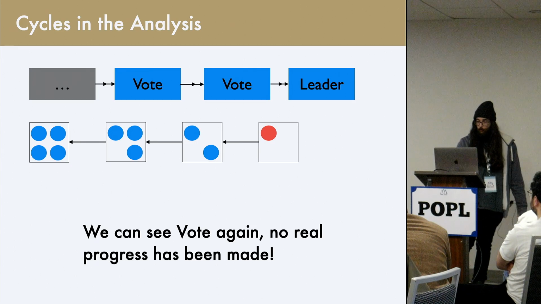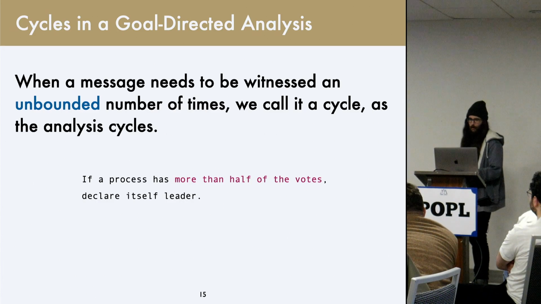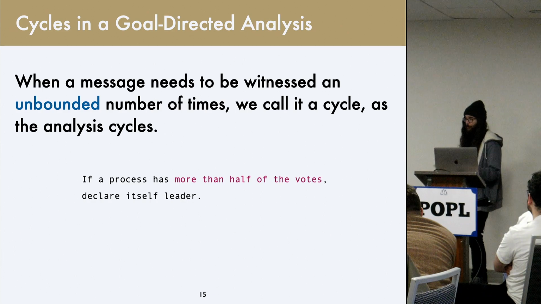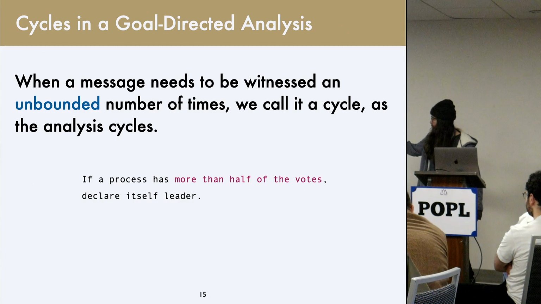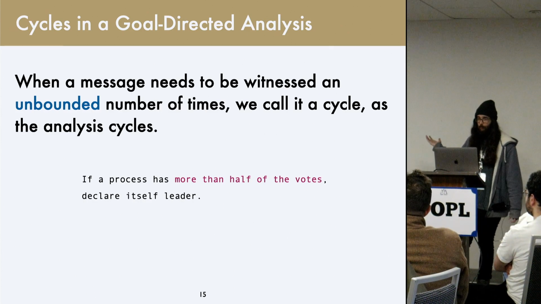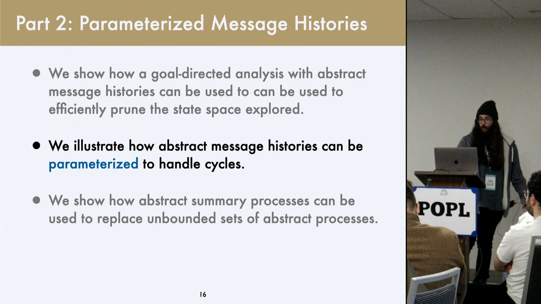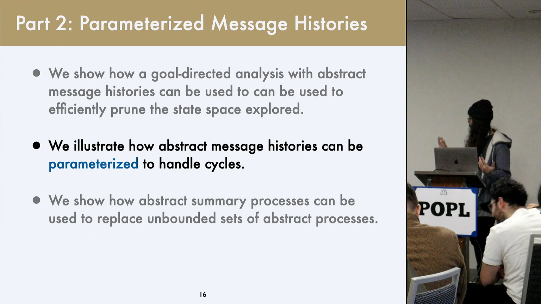And what's important here is that we need to witness this vote an unbounded number of times, where if we had an exact configuration of processes, we'd know exactly how many times we need to see votes. But we don't have a fixed configuration, so how many times is enough to see this vote? Whenever a process gets more than half of the votes, then we're done. But what is half? Half of what? And so with that, we're going to talk about how we can parameterize these histories on configuration.